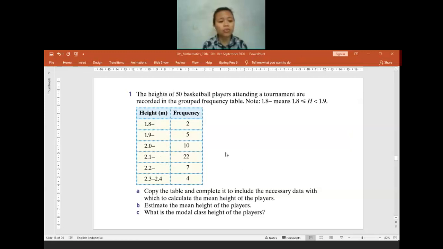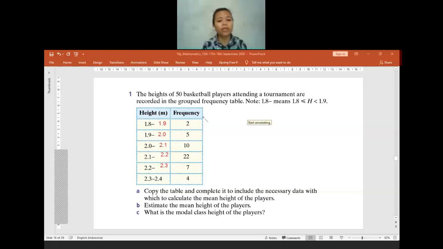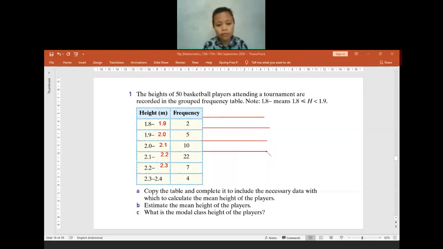Anyone having any question or is my explanation too confusing? The class is quiet. I just want to make sure that my students are still joining my class. Is there anyone having any question? Or is my explanation too fast? You can remind me. No, it's fine, for sure. Okay then. So now let us complete the table. We need to make the midpoint, and sorry if the line is not really straight. Okay. So now let us find the midpoint.